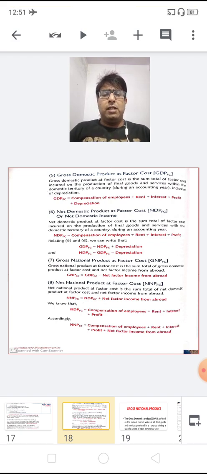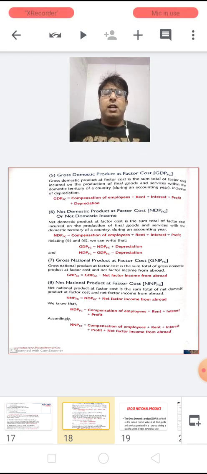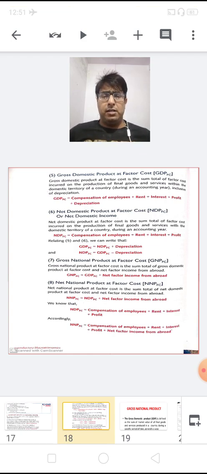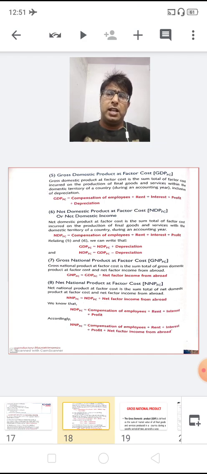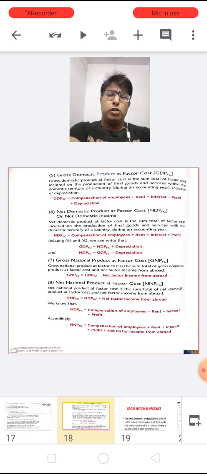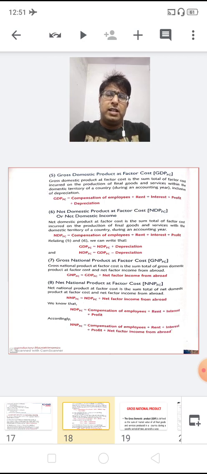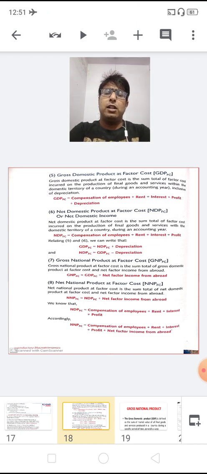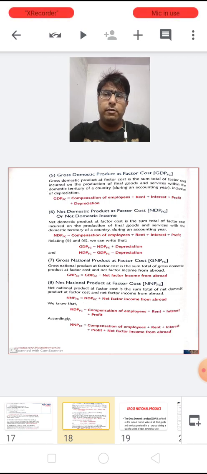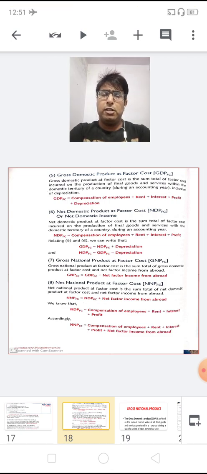What are the aggregates of domestic income, beta? It is domestic income, or you can say factor income, because I already explained to you that domestic product is equal to domestic income and domestic income is equal to factor income. So GDP-FC is obviously equal to NDP-FC plus depreciation. So NDP-FC, I mean the domestic income, what are the components of domestic income? It is compensation of employees, rent, interest, wages, profit plus depreciation.